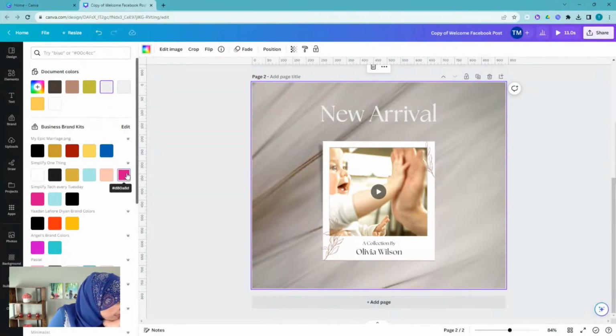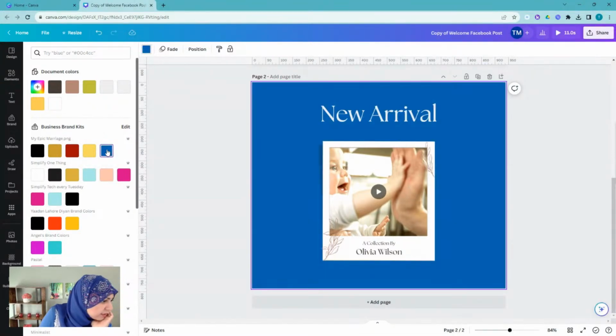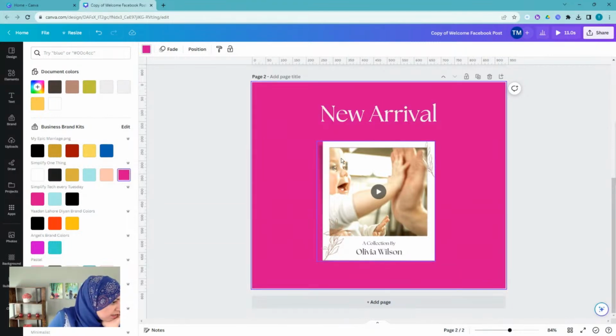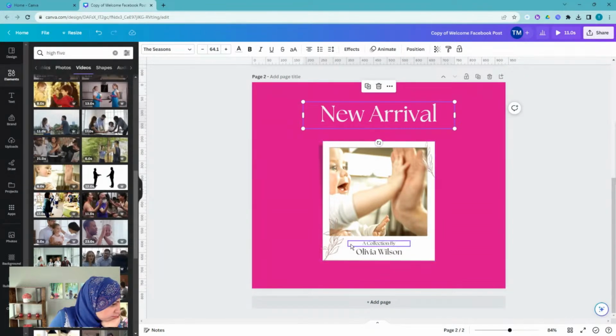Okay, so I'm going to add some of my own brand colors. Let's see. I mean, blue looks nice, but I'm going to go with my hot pink one. And I'm going to say, what am I going to say? Okay.